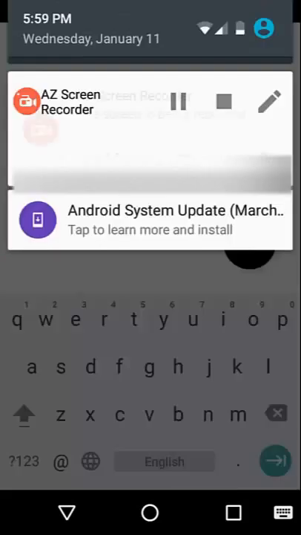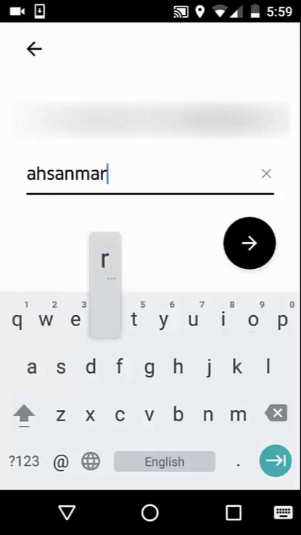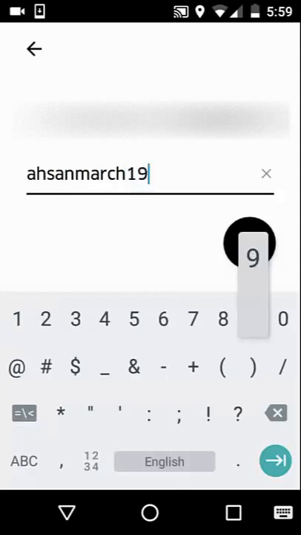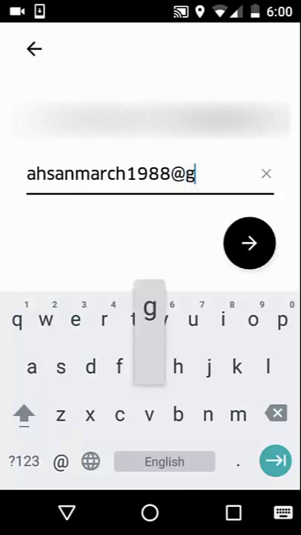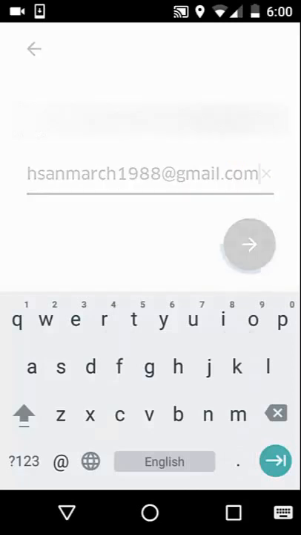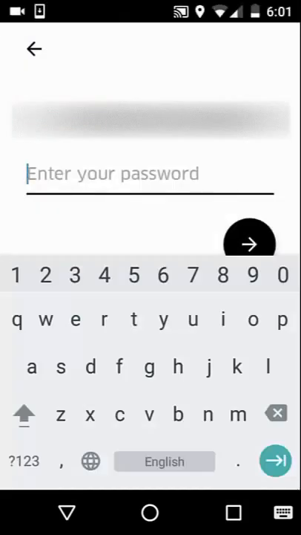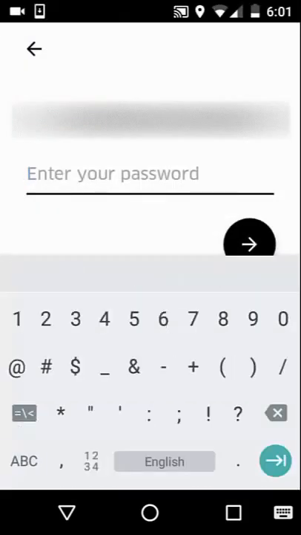Enter your email address. Then click Next arrow button. Enter a new password you want.